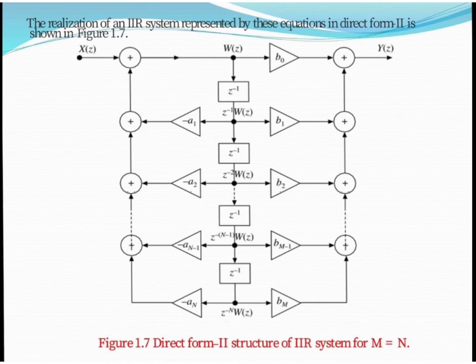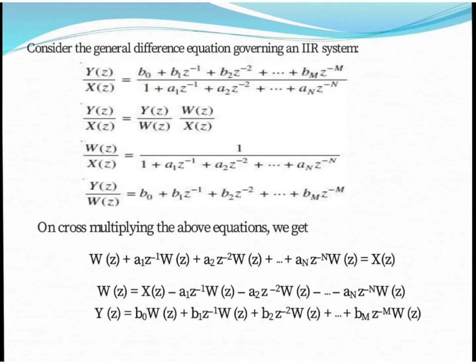For realizing the poles, the pole path must be like this. Here we have the equation W of z equals X of z minus a1 z to the power minus 1 W of z. That means first of all X of z is implemented.